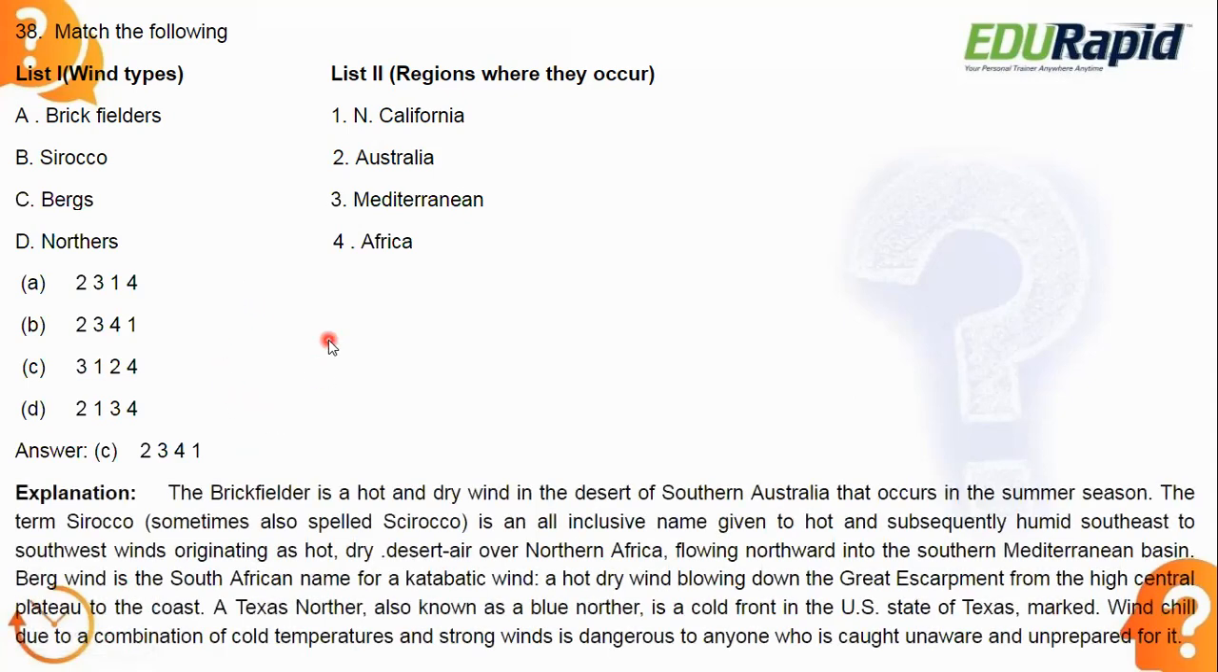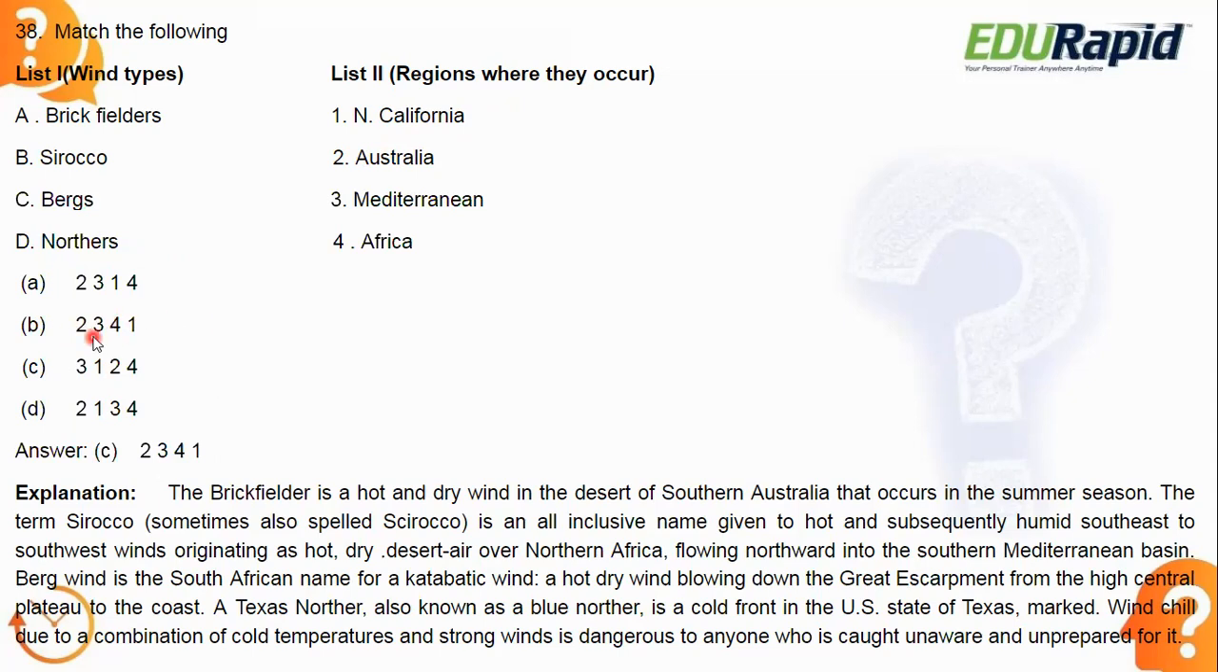See, the Brickfielder is a hot and dry wind in southern Australia. Okay, so Brickfielder should match with Australia, that is 2. Okay, sorry, option is B. It is 2, 3, 4, 1 is B. See, Brickfielder, you can see in Australia. This is the local wind for Australia. Next, Sirocco, it is in the Mediterranean region. Okay, Sirocco, the wind, it is in the Mediterranean region. Next, Berg, you can see in Africa. Okay, Berg is related to Africa. Then Northers or Northerns, it is related to Northern California.